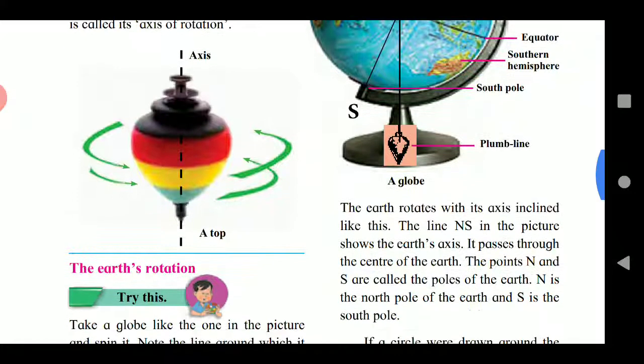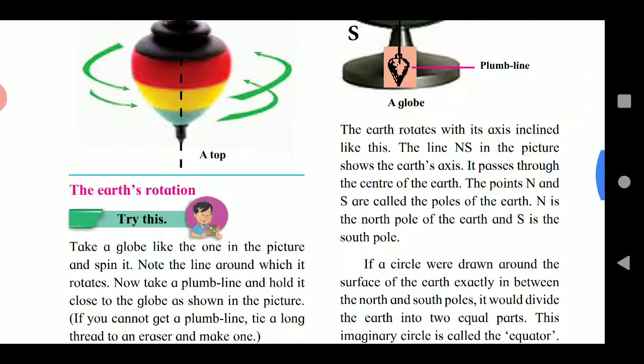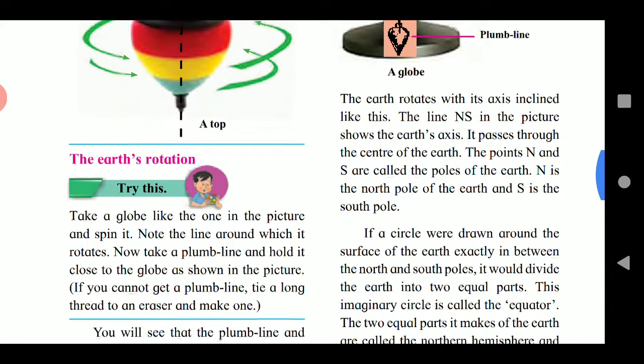Now, let us understand the term Earth's rotation. For this, let's take another activity. Take a globe like the one in the picture and spin it. Note the line around which it rotates. Now take a plumb line and hold it close to the globe as shown in the picture.